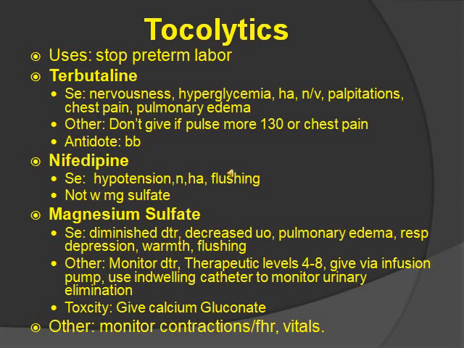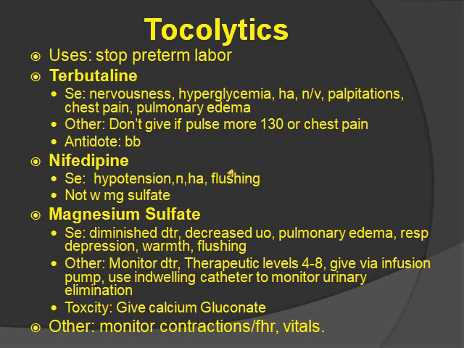Some other stuff you should know is that you do not want to give it if the pulse is more than 130 or if someone has chest pains. The antidote is beta blockers. The next one is nifedipine, whose side effects are hypotension, nausea, headache, and flushing. You do not want to give this with magnesium sulfate because magnesium sulfate is also a tocolytic. Magnesium sulfate side effects are diminished deep tendon reflexes, decreased urine output, pulmonary edema, respiratory depression, warmth, and flushing.